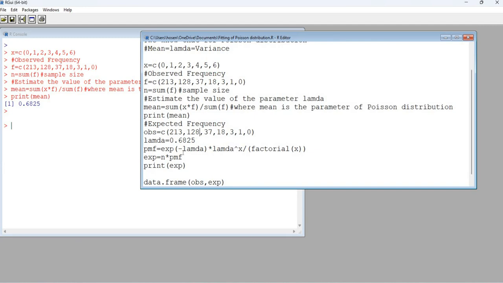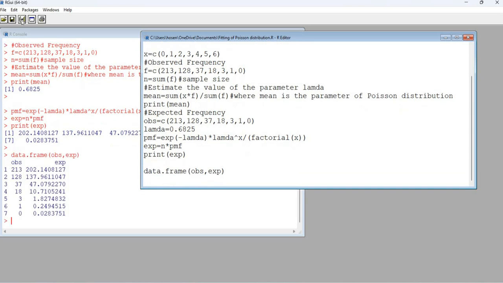0.6825. Now we run the PMF of the Poisson distribution and calculate the expected frequency, which equals the total sample size into the PMF. And these are the expected frequencies of the dataset. So these are the observed values and these are the expected values.